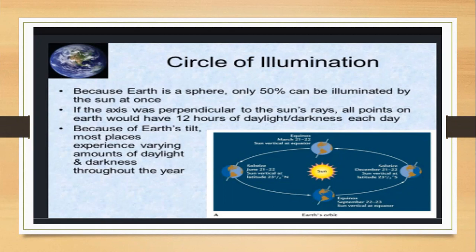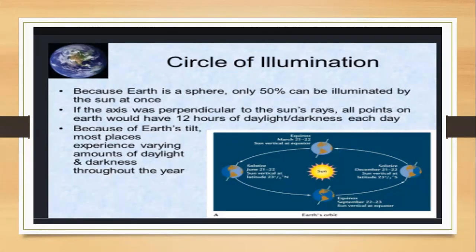Your earth's axis was perpendicular to the sun's rays. In between you have the sun, and where there are the sun's rays, that part will face the day, and the other 12 hours, the backside of the earth, will face night. This is the reason that in 24 hours, half the earth faces day, and half faces night.